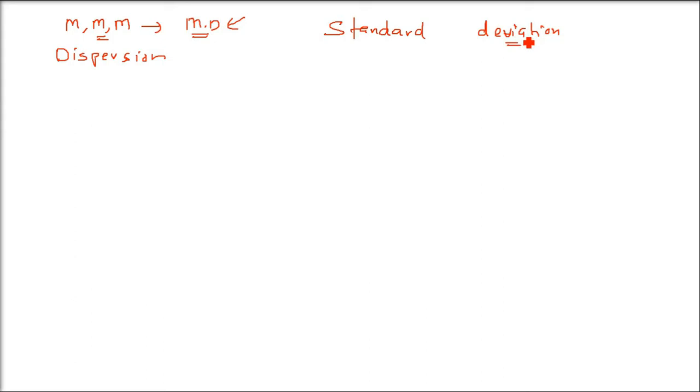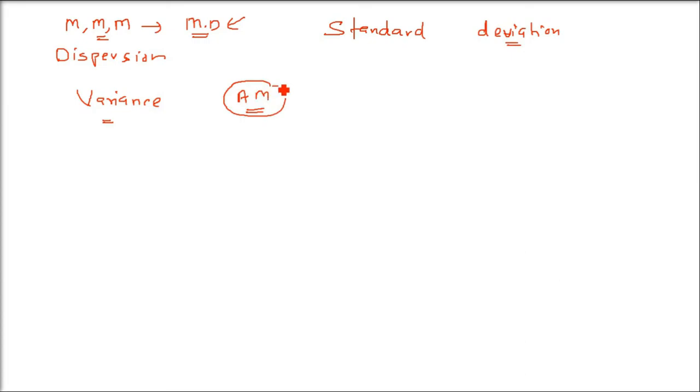It can be about the mean, it can be about the median. So standard deviation can be found out about mean and median also. Before that, a very important word is variance, and from this variance only the standard deviation is computed. The variance of some variate x is the arithmetic mean of the squares of all deviations of x from the arithmetic mean of the observations, and is denoted by var x or sigma square.